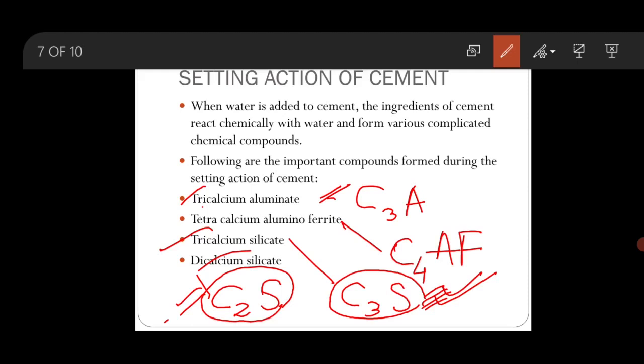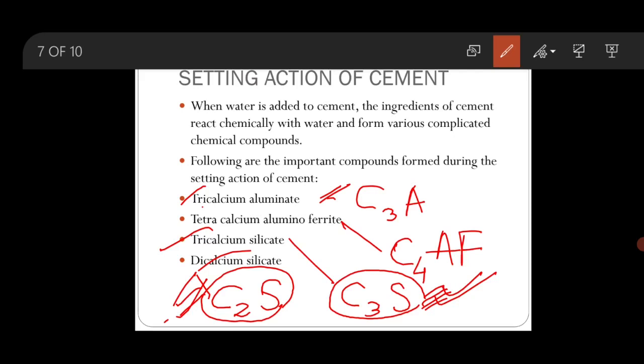And if a high strength concrete is required at a later stage, then the cement is made with a high content of which compound? C2S, because high strength concrete is required at a later stage. So the cement is made with a high content of C2S.